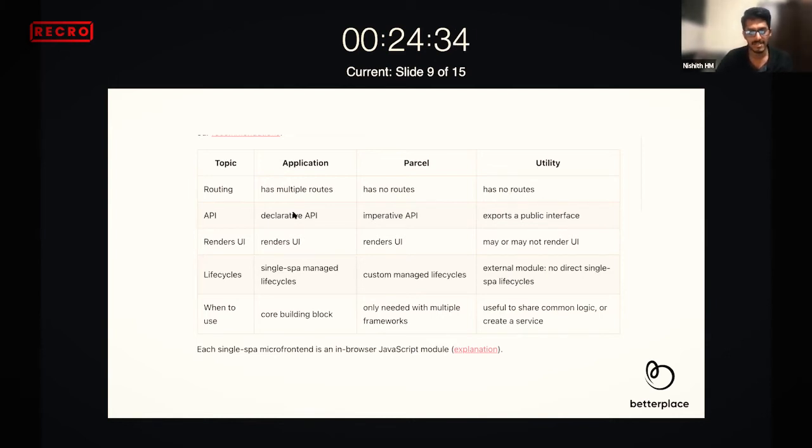And there are a lot of lifecycle methods. A single SPA application has bootstrap, mount, error boundary, and unmount. These are the life cycles we have, which are managed by single SPA itself. These are the APIs which I was talking about a moment ago. And the parcel doesn't have any, you just boot it up and you unmount it based on the conditions. And when to use application: if you're building any core logic, like an entirely different application or a different route, it's always good to use applications there.